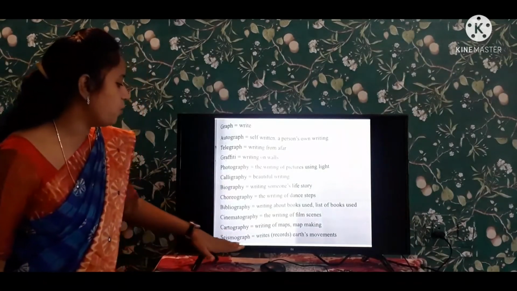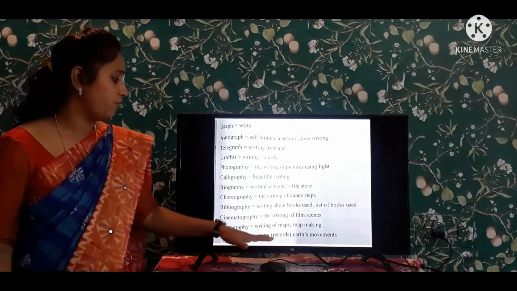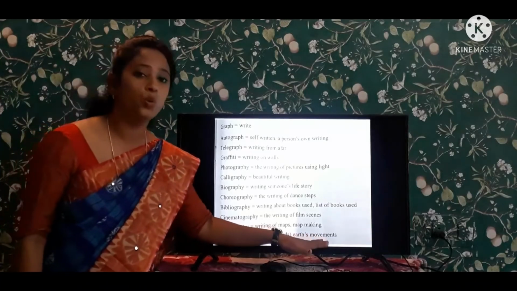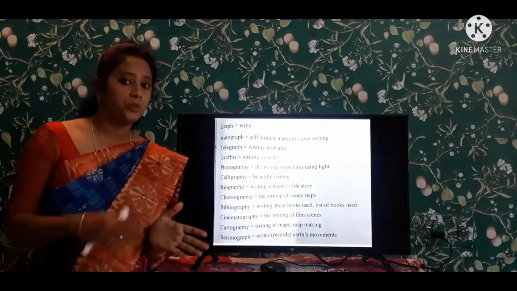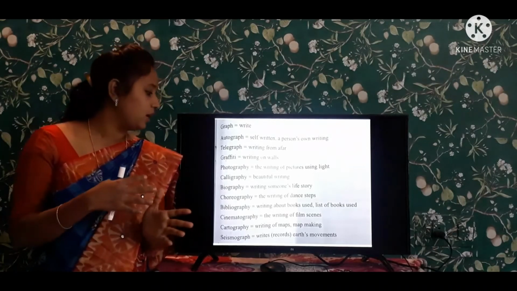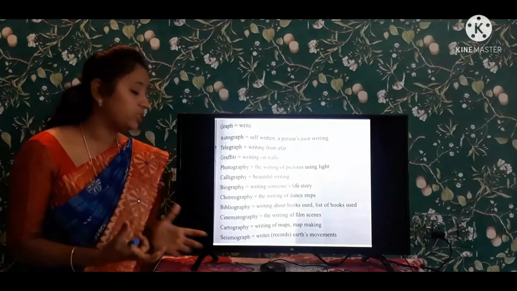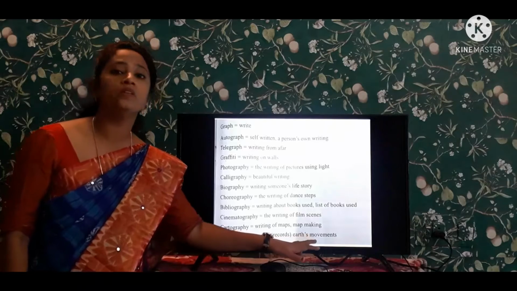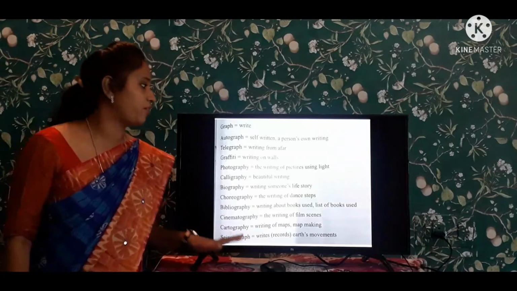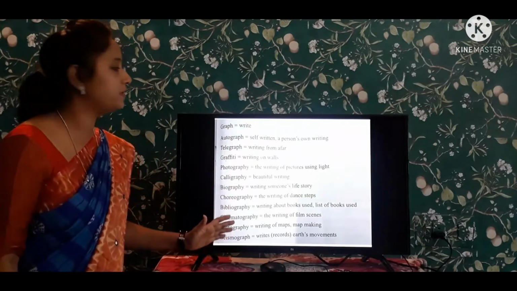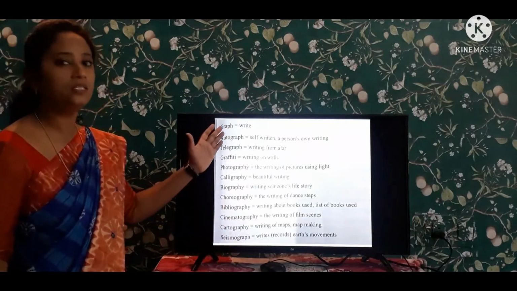Next one is seismograph. Seismograph means it is a device which records the earth movement. If there is an earthquake, it records the force of the earthquake. This is a device which records the movements of the earth. It is known as the seismograph. See, this is all about the graph that we have learned here. So this is the root word, and all these words come from this root word.